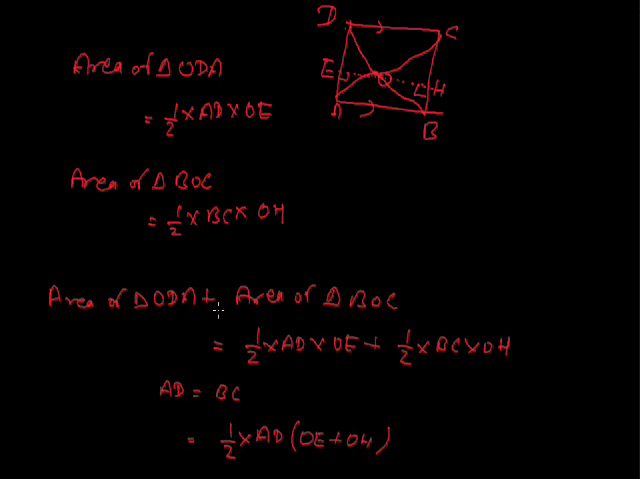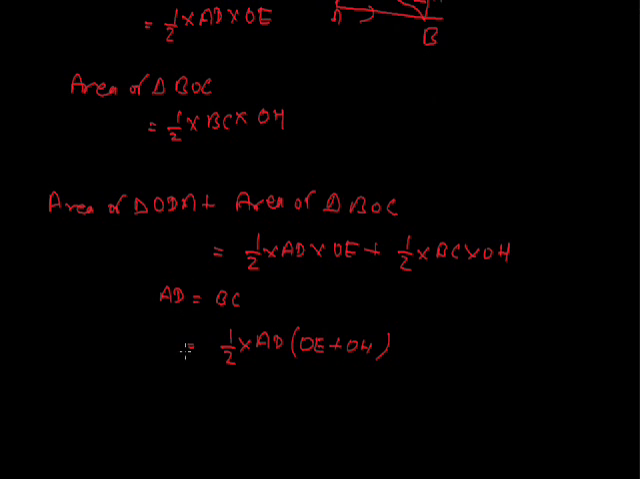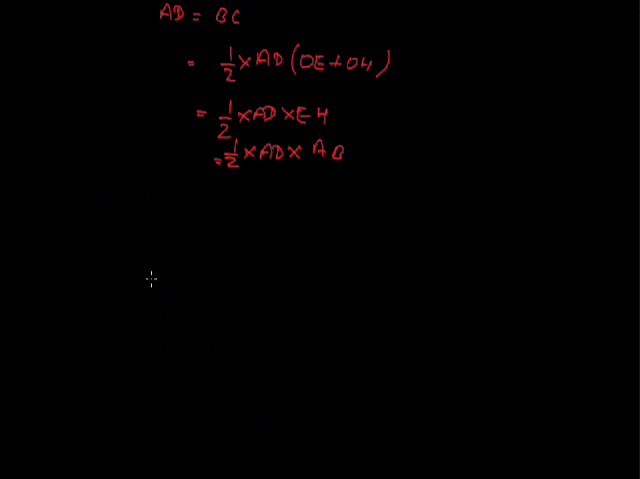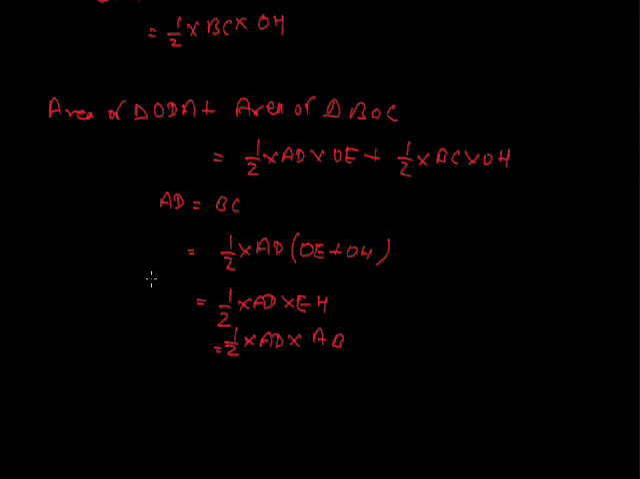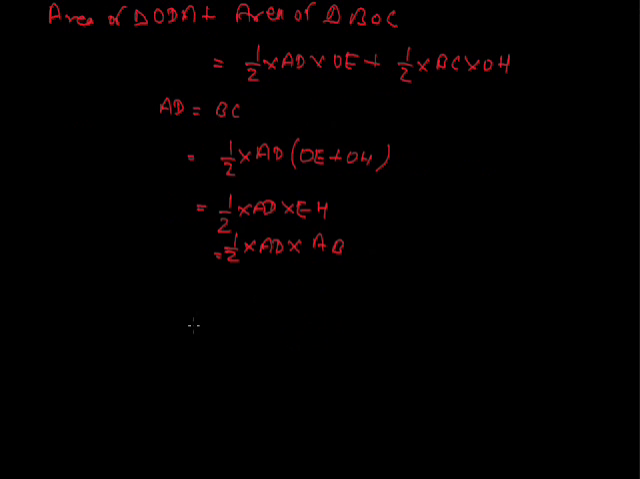Since AB is parallel to CD and EH, OE plus OH equals EH, so the sum is half into AD into EH, or half into AD into AB. Thus we find that the sum of the areas of triangle ODA and triangle BOC will be equal to half of rectangle ABCD. Thus again we see the first option: the sum of areas of two triangles so formed is equal to the sum of the other two.